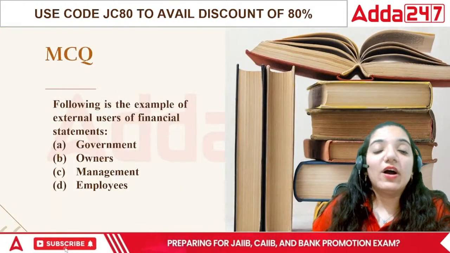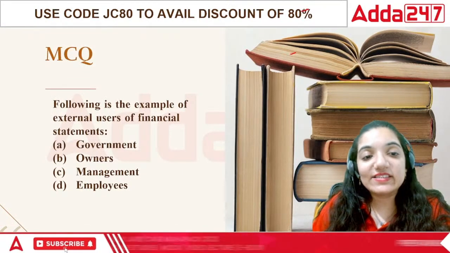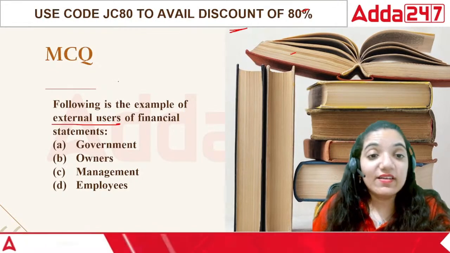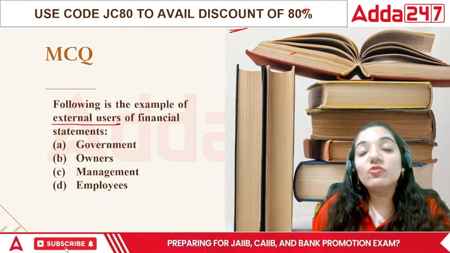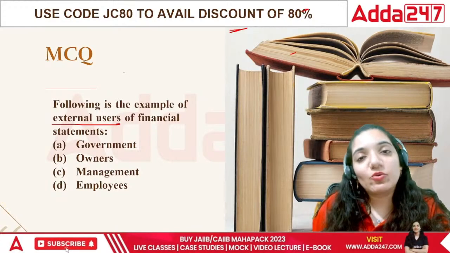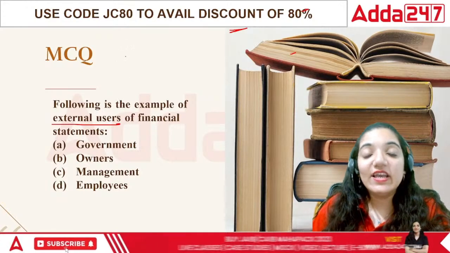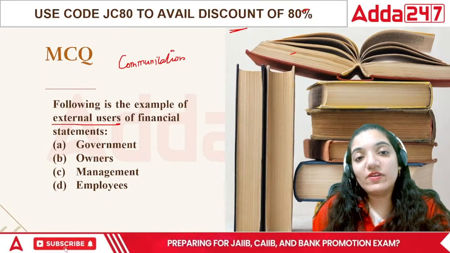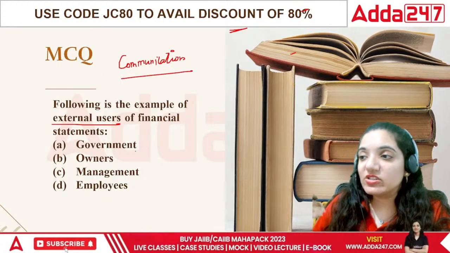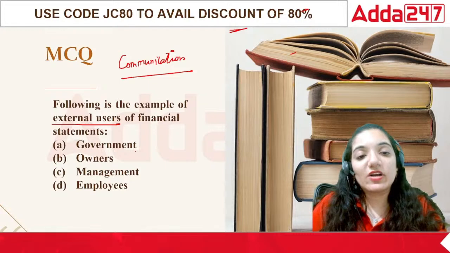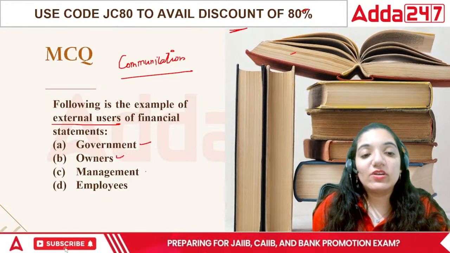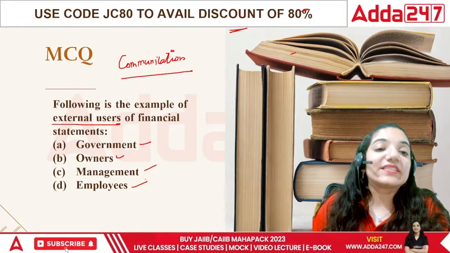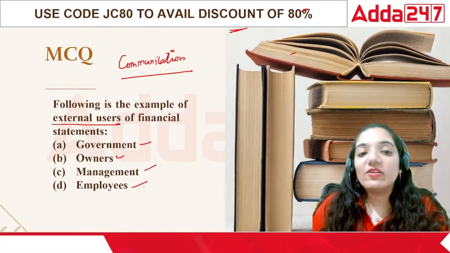Next question. Following is the example of the external users of the financial statements. Do you know the last step of the accounting cycle is to let the people who are interested know what is happening with the books of accounts? So the last step is communication, which is basically letting people know about the books of accounts. Is it the government, the owners, the management, or the employees? Following is the example of external users of financial information, right?